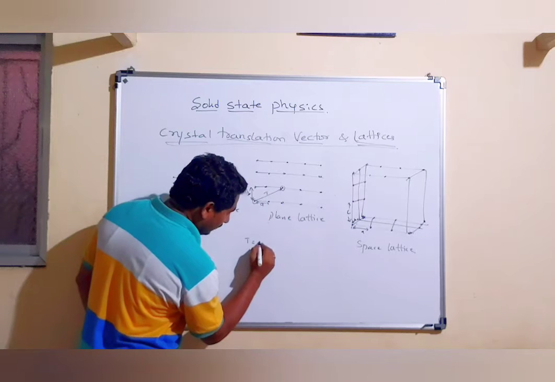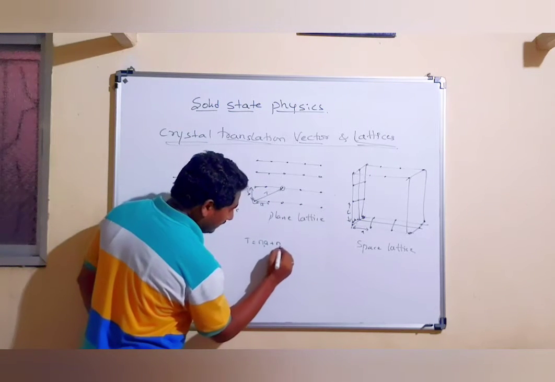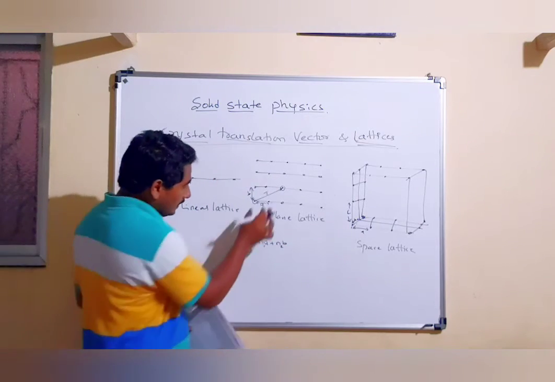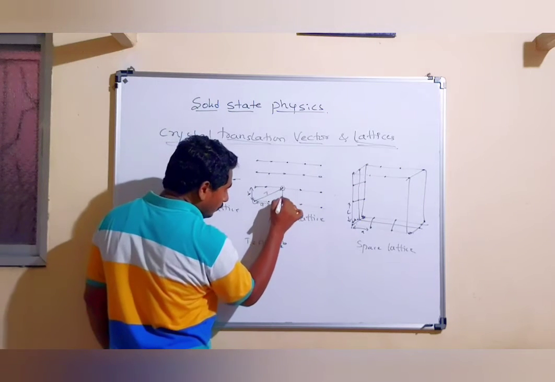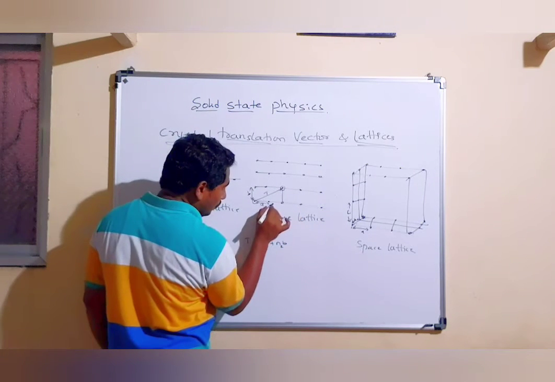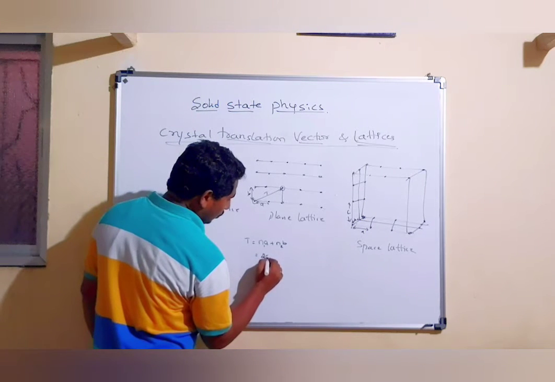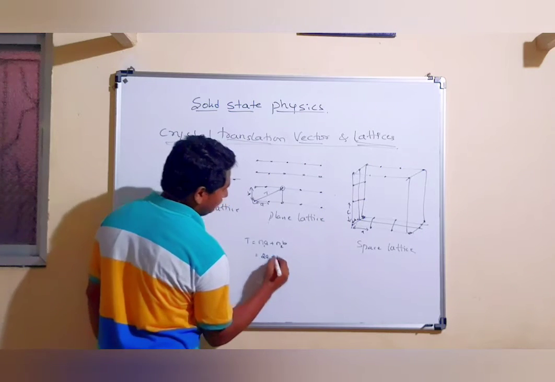So better I write it as t equals n1a plus n2b in general. For this case, here 1 a is there, and 2 here. So this is 2a plus 1b.